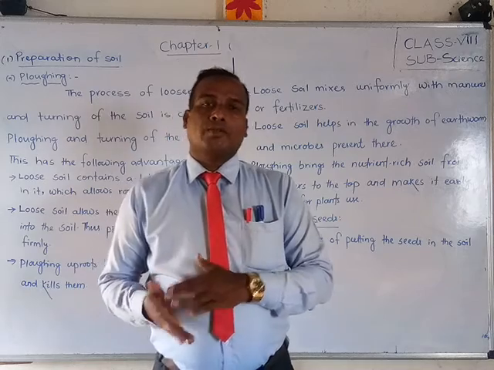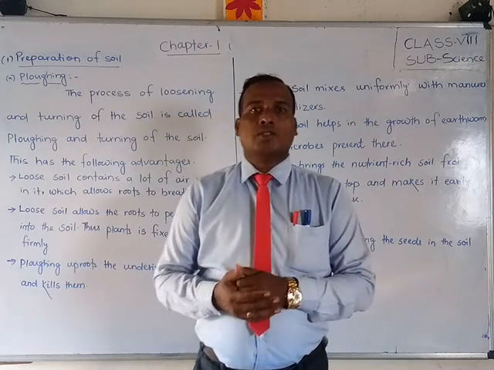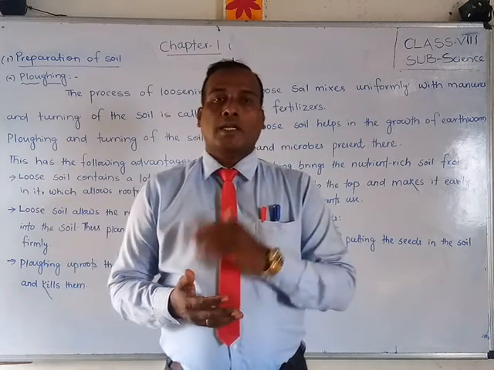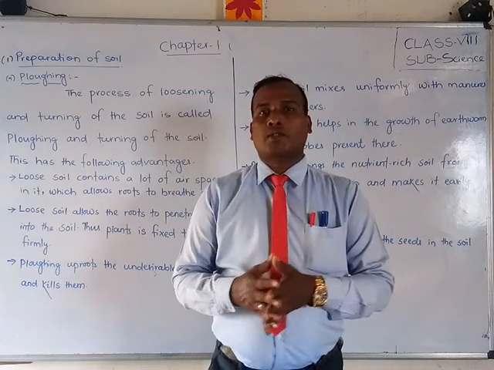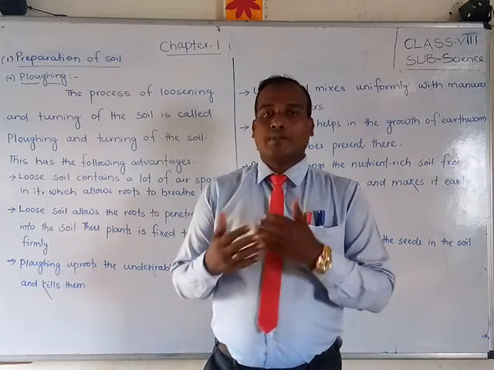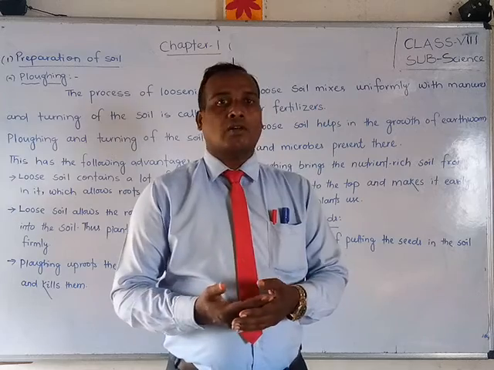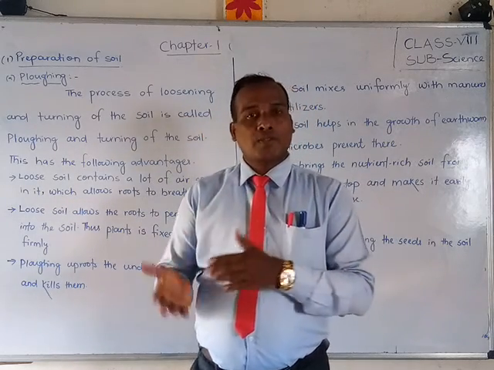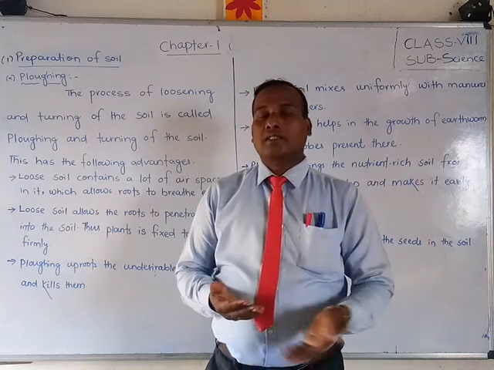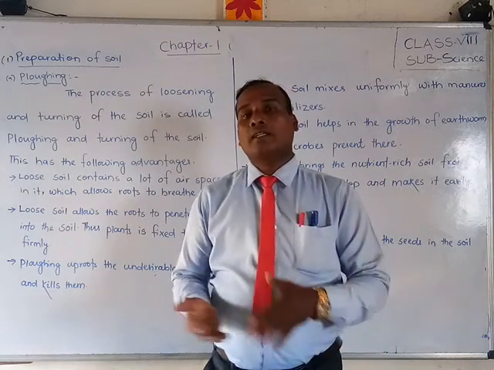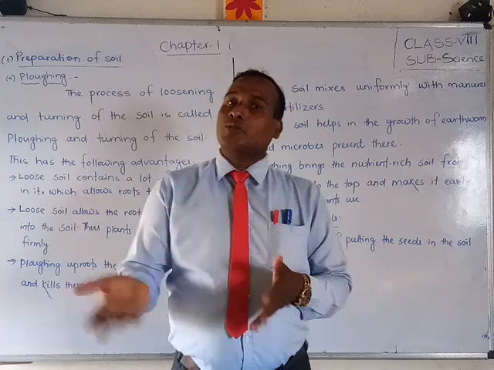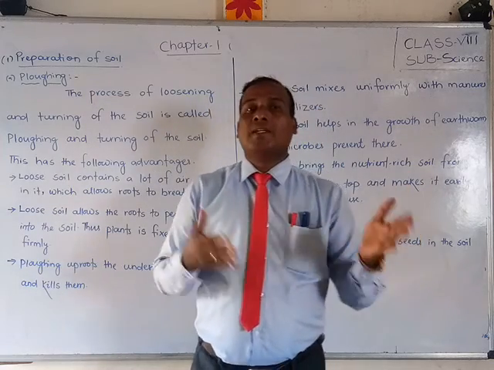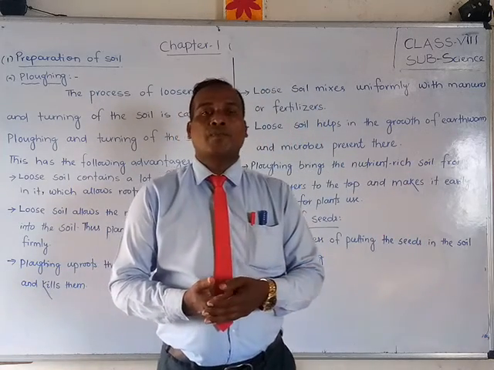Students, today we are going to continue our first chapter, that is crop production. In the previous video we already discussed the basic agricultural practices. I have told you the 7 basic practices: preparation of the soil, sowing of seeds, adding manure, irrigation, weeding, and harvesting and storage of the food. Yes, these are the 7 basic practices of new agriculture.